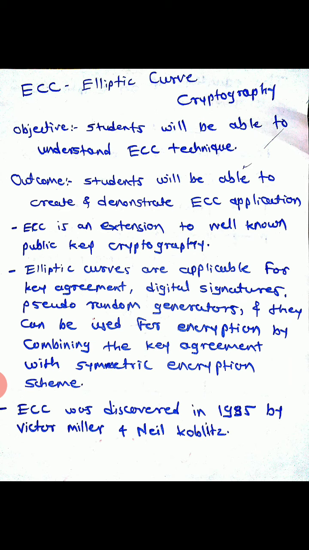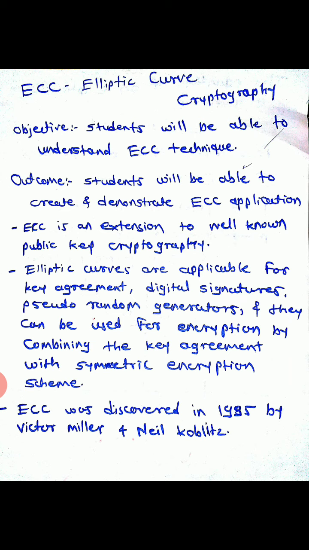So first of all, related to history, elliptic curve cryptography was discovered in 1985 by Victor Miller and Neal Koblitz. One was working at IBM and one was working with the University of Washington. They jointly developed this technique.